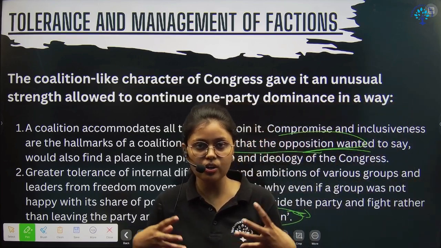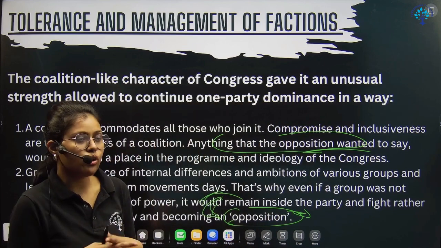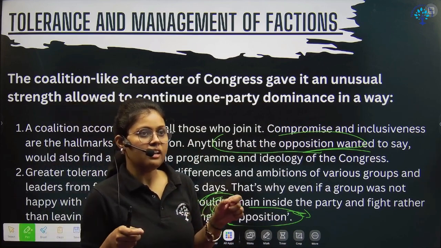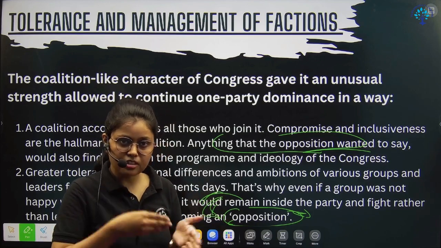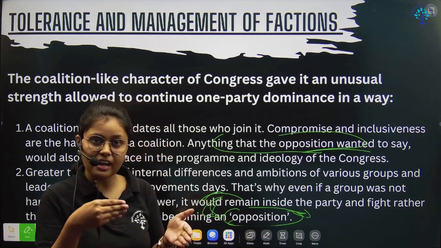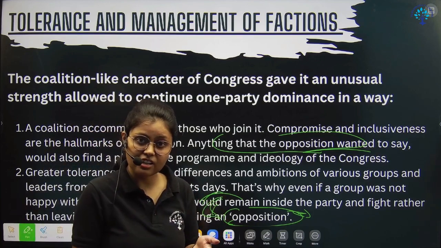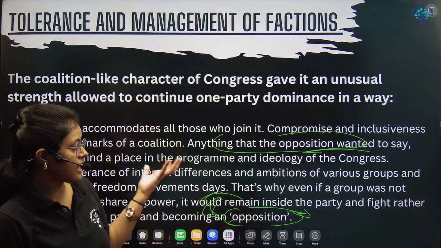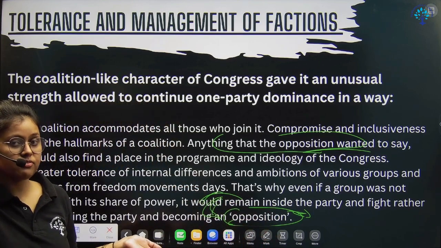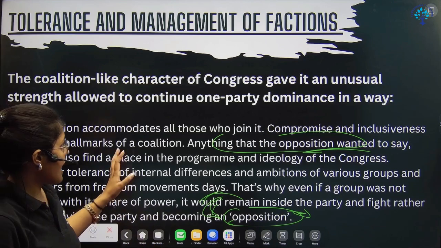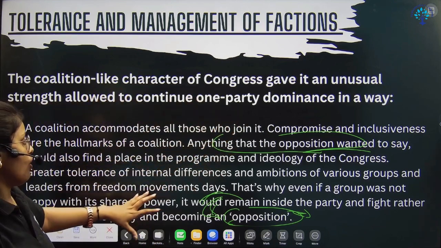So it was a very good structure, and that kind of tolerance level you will never find in any party at this point, right? Because in the current time there is a proper electoral manifesto the party has when contesting an election. But at that point the Congress had that kind of tolerance, that they used to listen and reform if someone was criticizing within the party. So that was a kind of management system within the Congress.